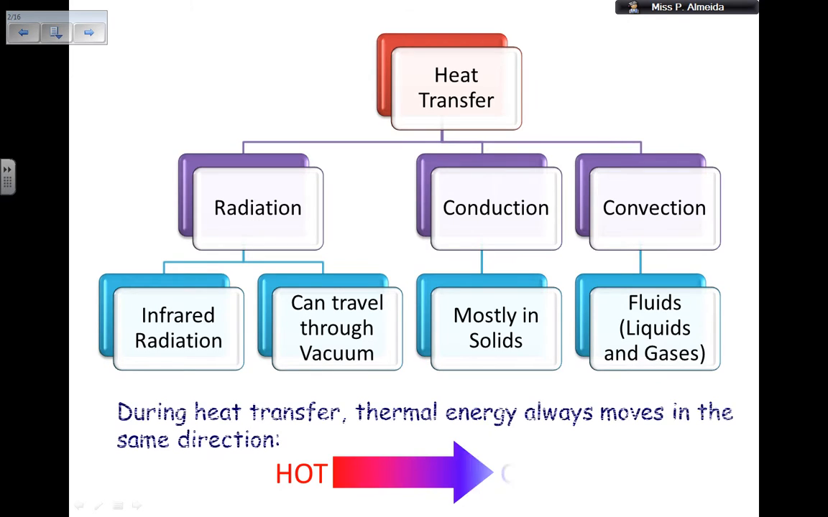So as you know, I started talking about heat transfer, or how thermal energy is transferred, and there are three main ways. You have conduction, convection and radiation, and as I told you, I'm going to do a video about each of them. Today I'm going to be talking about conduction, which happens mostly in solids.